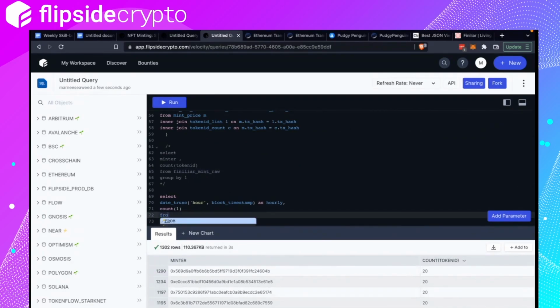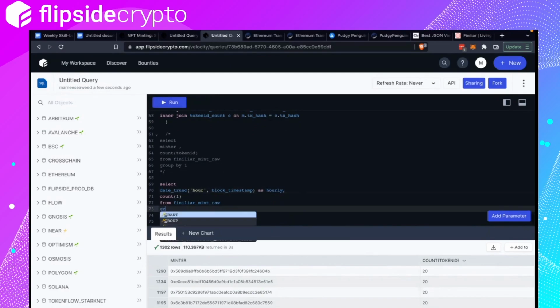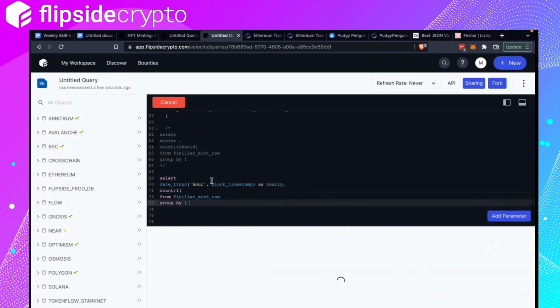Count one means you assign the value 1 to every row, and then you count how many ones each time there's a difference in hour. And then this should show when it started, when it was open for the public to mint, how many NFTs were minted by the hour.